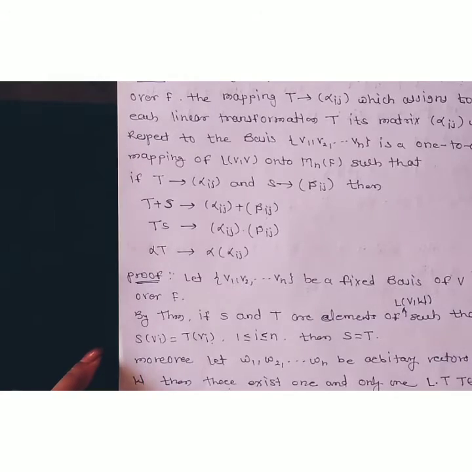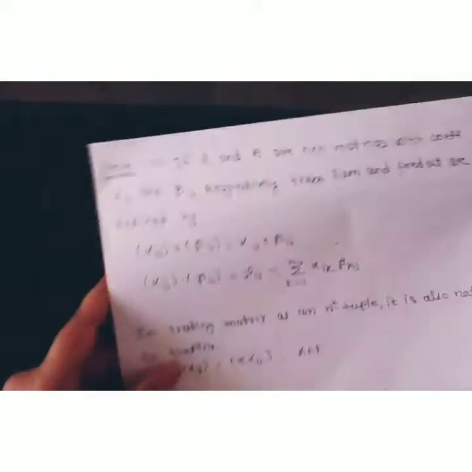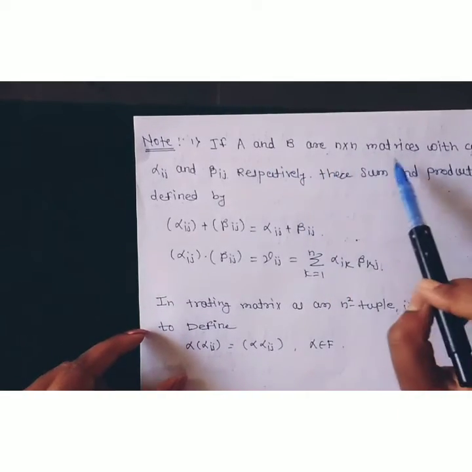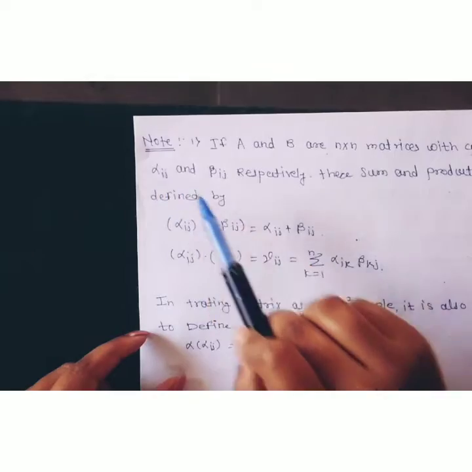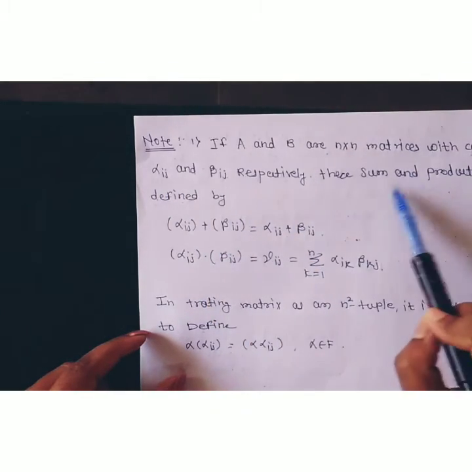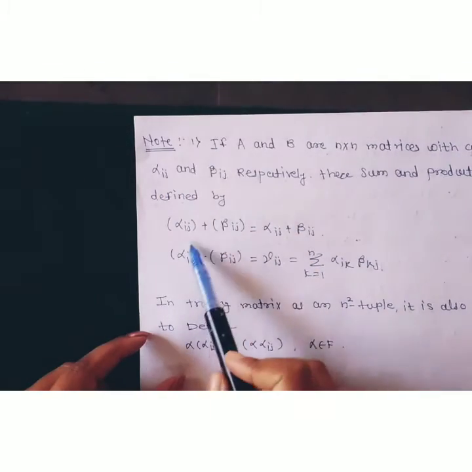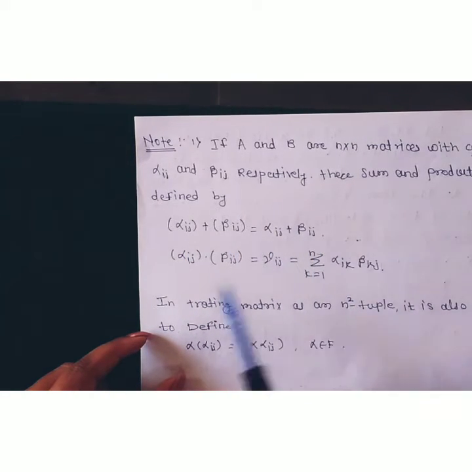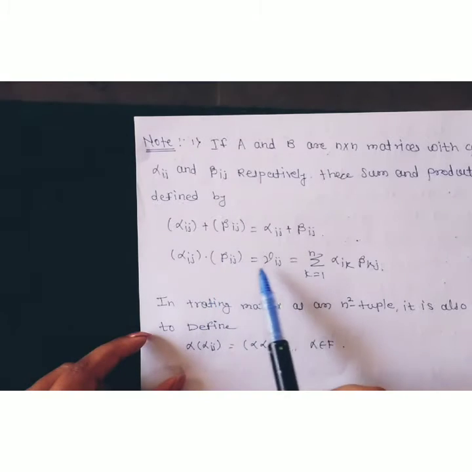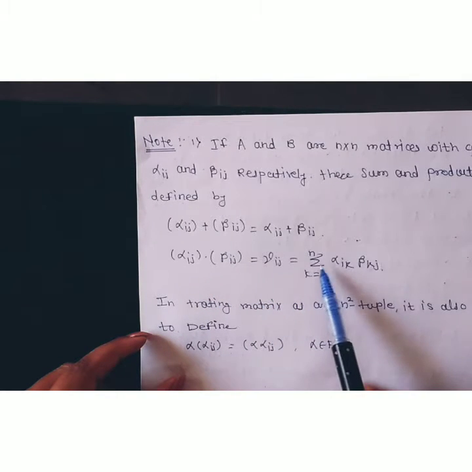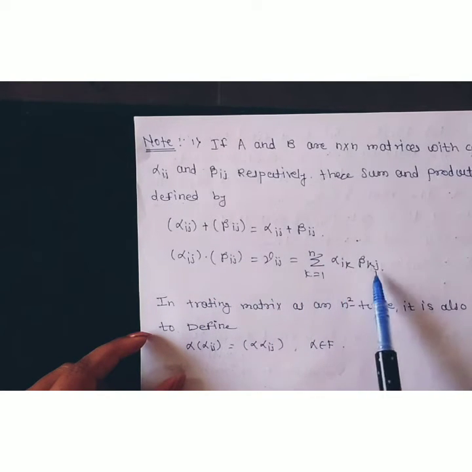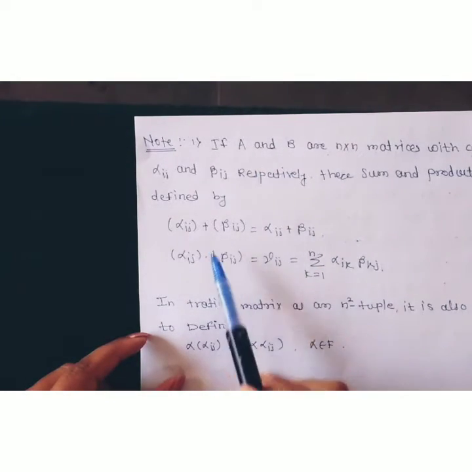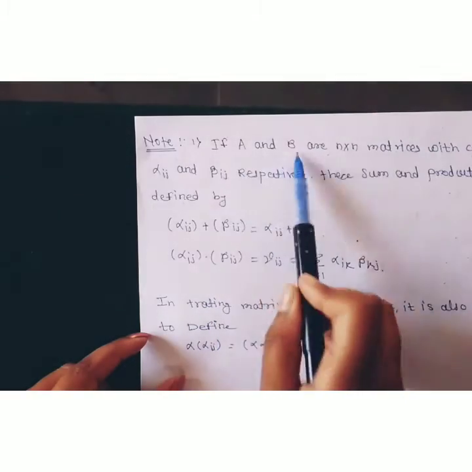Now by using the definition, which definition? If we have given A and B as n by n matrices with coefficients alpha ij and beta ij respectively, then the sum and product are defined by, how is the sum defined? alpha ij plus beta ij, and the product alpha ij into beta ij is equal to gamma ij, which is equal to the summation k running from 1 to n of alpha ik into beta kj.